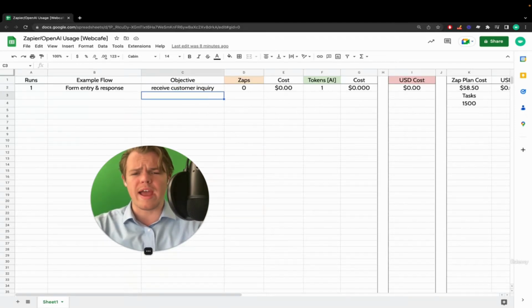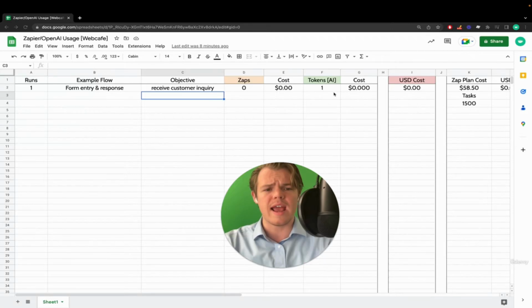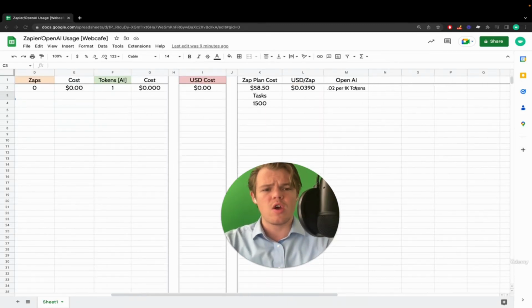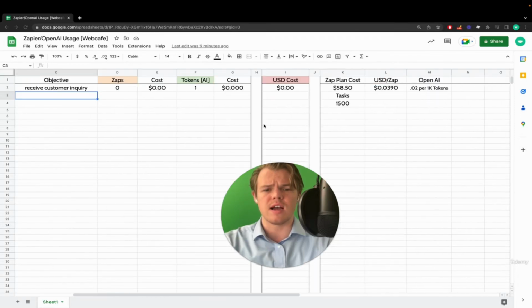Then we're going to figure out how many Zaps this requires and how many tokens. In this context, what tokens means is that every time you send a prompt for ChatGPT to execute, it will use a certain amount of tokens. This could range between 100 and 500, and each one of those tokens has a value. In this context, 1,000 tokens is 2 cents. And then in the context of being on a plan for a month of Zapier, it's $58.50 to do 1,500 tasks, which I'll explain right now.